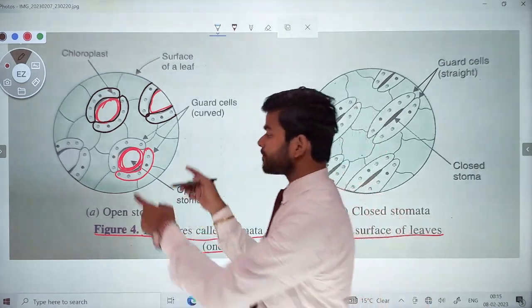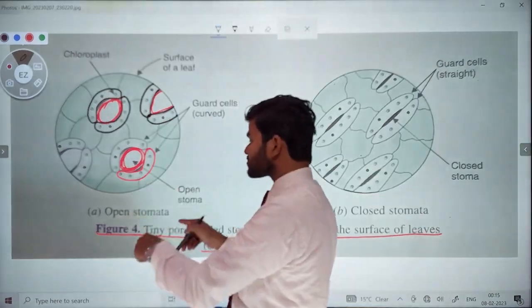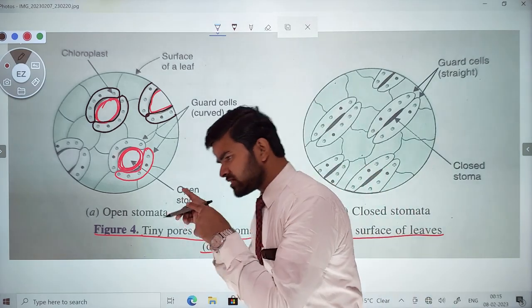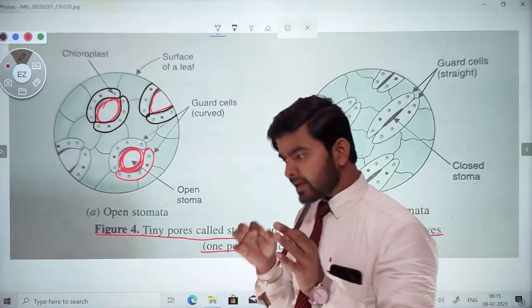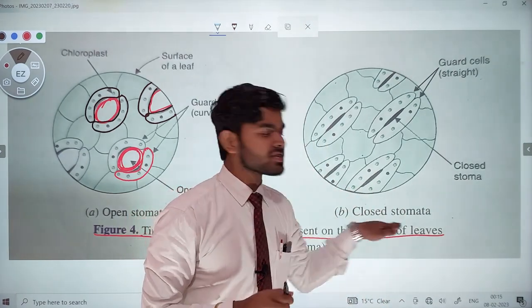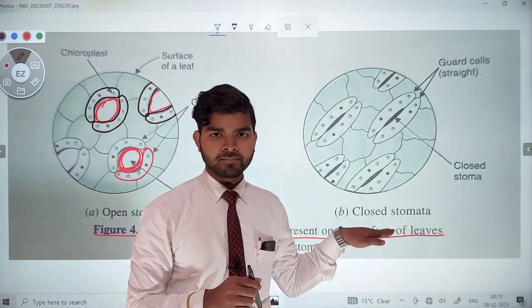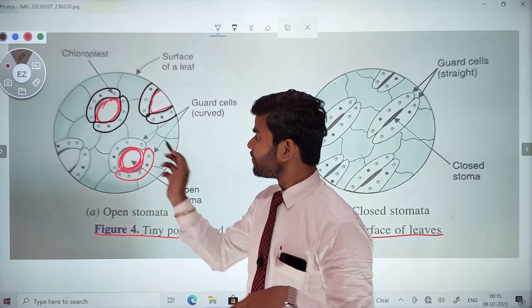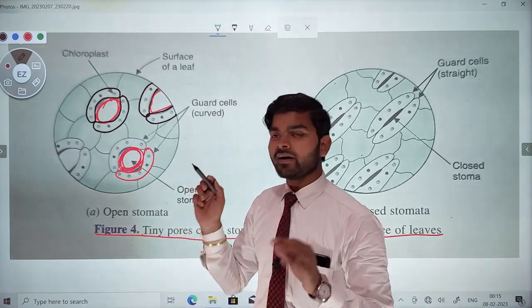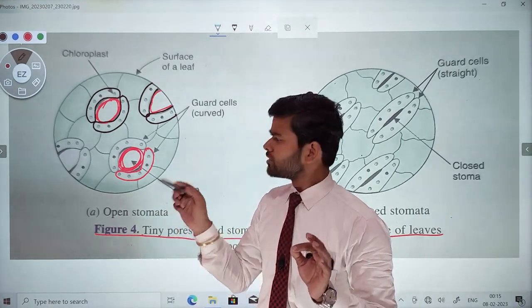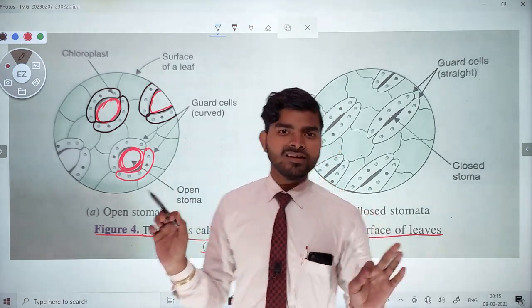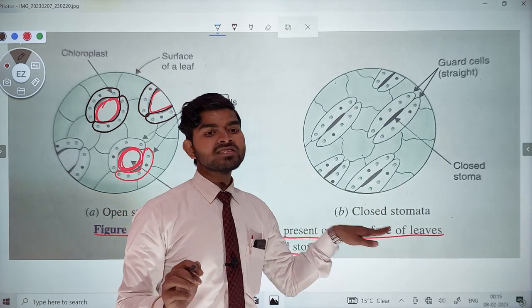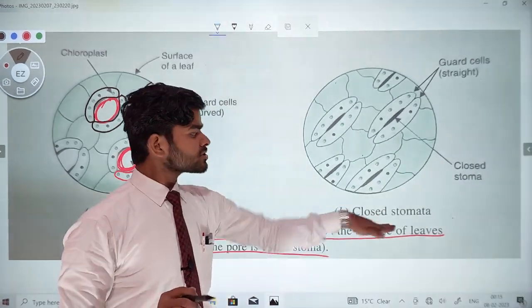First write the figure of this open stomata, and on the lower side make a figure of the closed stomata, one by one, but without the markings I made with this pen. Write only the original figure. Now let me explain this figure, the closed stomata.